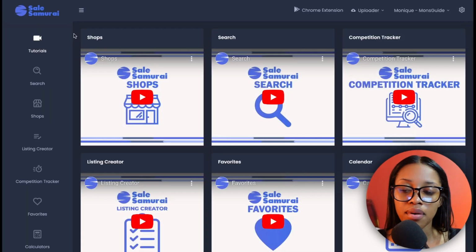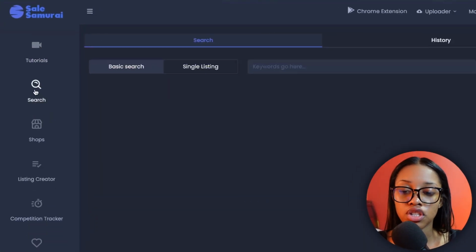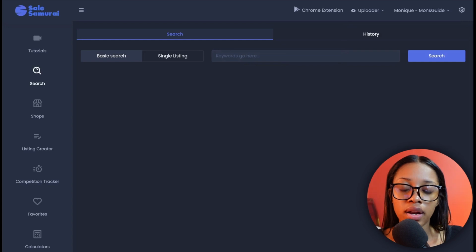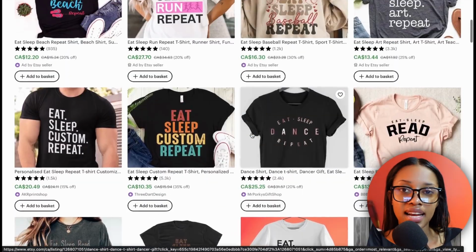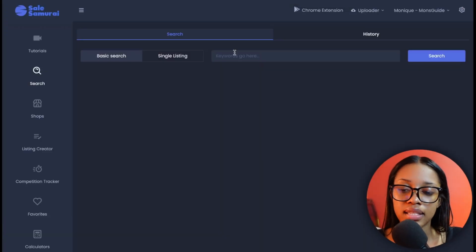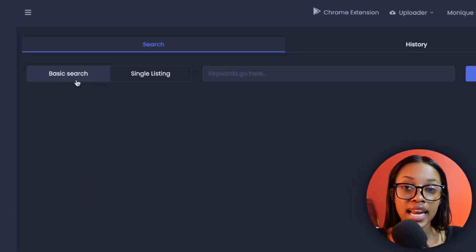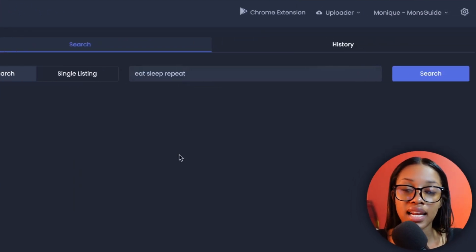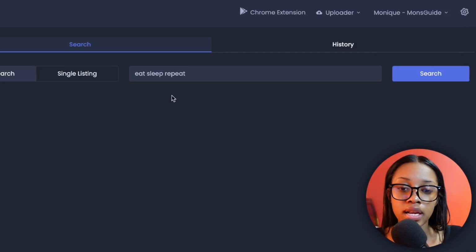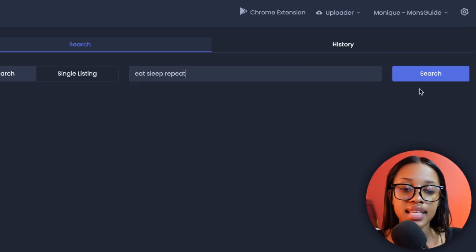But once on Sales Samurai, you want to come over to where it says search, and now once in search, let's just say I wanted to create a shirt in this eat, sleep, repeat niche. I would come back over to Sales Samurai, and in this section, ensuring that I am in basic search, I'd go ahead and add in the text without the variable word. So in this case, it says eat, sleep, repeat, and hit search.